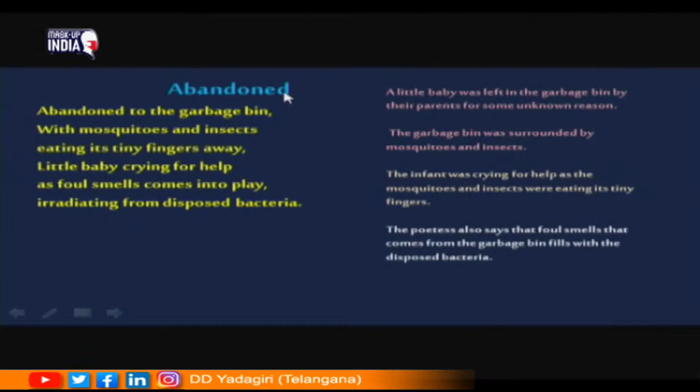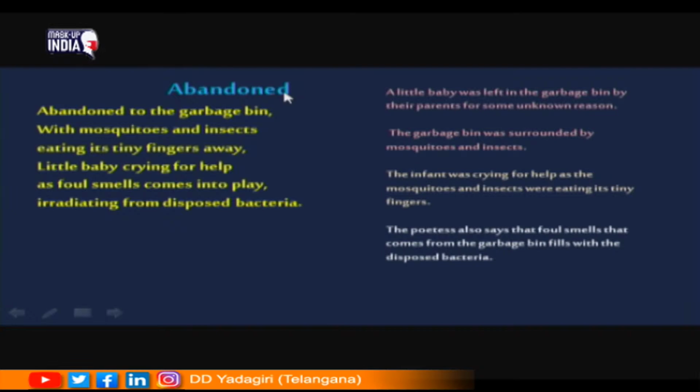Dear children, now let us look at the central idea or the summary of this first stanza. A little baby was left in the garbage bin by their parents for some unknown reason. We do not know the reason for certain. But the poetess has revealed that a little baby was abandoned to the garbage bin in the fourth line of the poem. So, in the initial 3 lines, we think that the abandoned thing is the thing that we do not require.